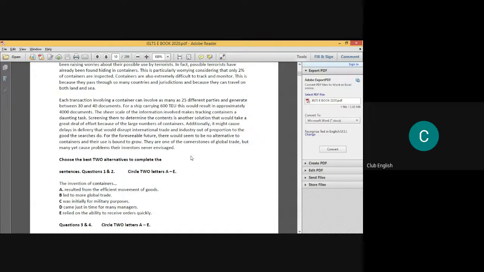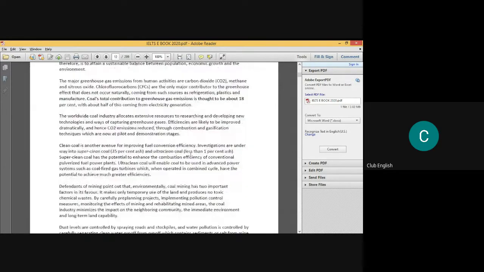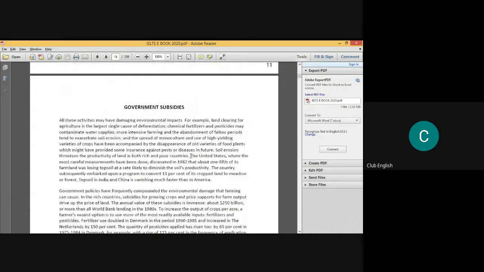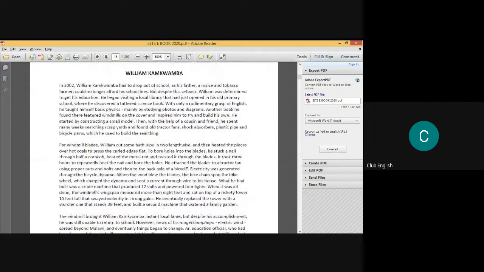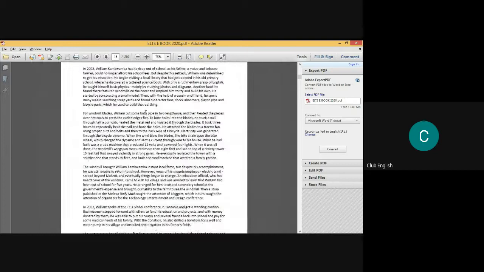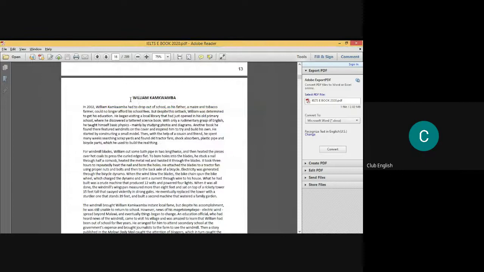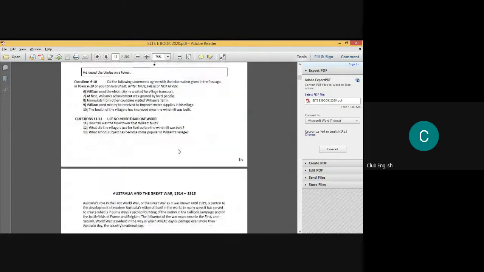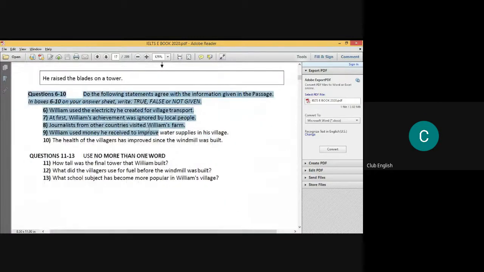So this was all about the first part, and then you'll immediately go on to the next part in the half an hour time, and that is William Comcamba. So here is William Comcamba. William Comcamba is an example of true, false, not given. What is a true, false, not given question? As you can see here in the question numbers, these are the questions which ask whether the statements are true, false, or not given.